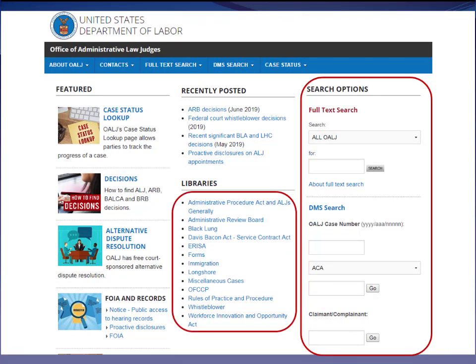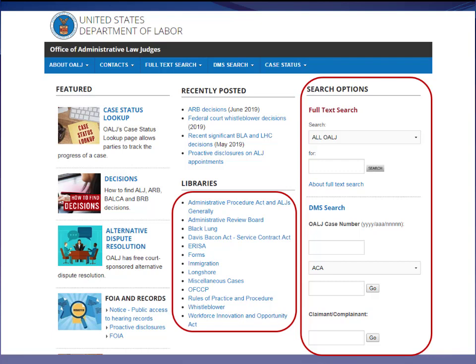So I can go over on the right and run a keyword search like I would on Lexis or Westlaw, by a particular case number that I'm involved in, or if I know the party's name, I can search by that, or by date, or I can just go and look under the particular topic area. So if I was looking for something under the Davis-Bacon Act, which I don't know what that is, but say I were an employee relations attorney and I needed to know about all the recent adjudications that the Department of Labor had handled that considered the Davis-Bacon Act, this would be the place to go.